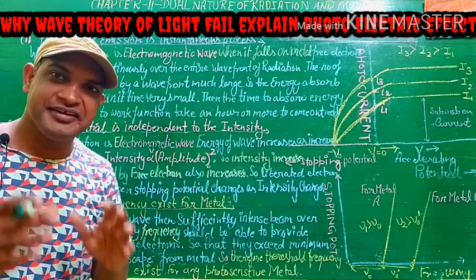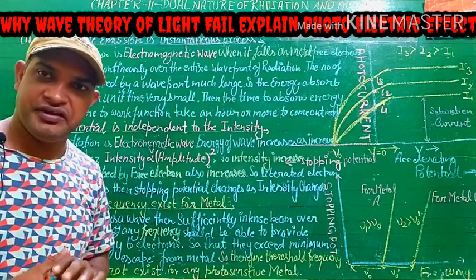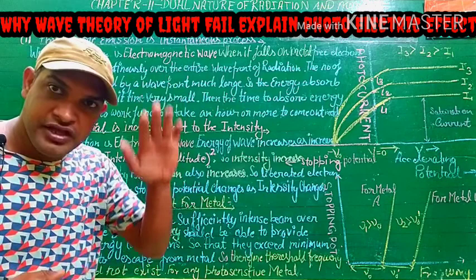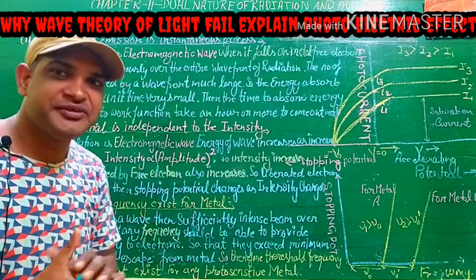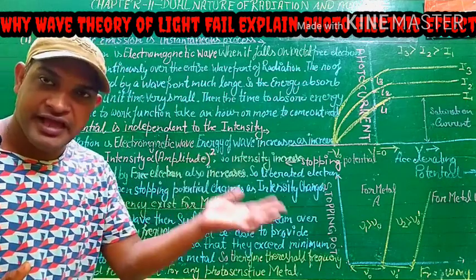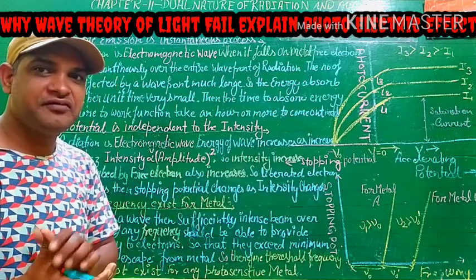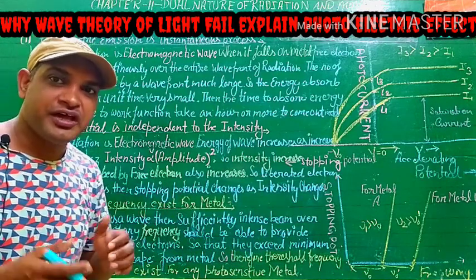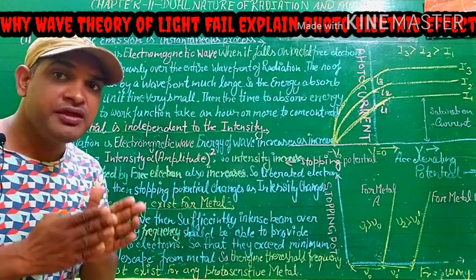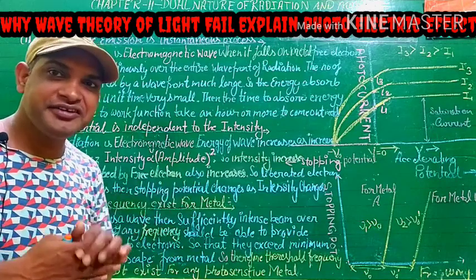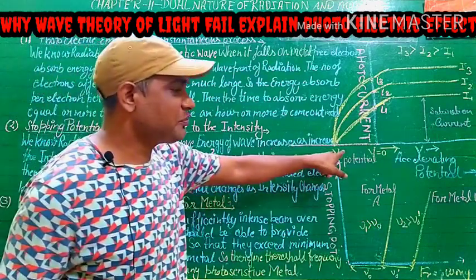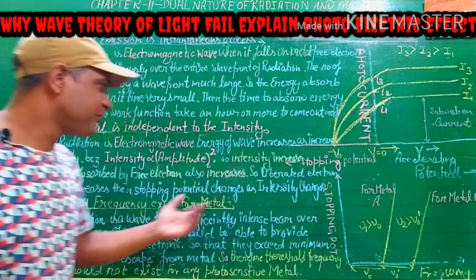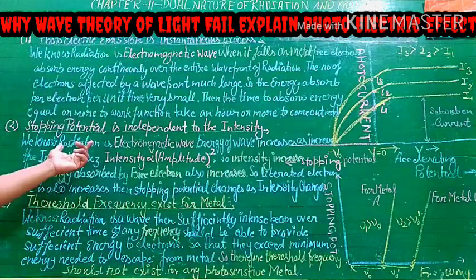So higher intensity gives more energy to the electrons than lower intensity of the radiation. So the stopping potential should be different for different intensities, but we see that the stopping potential is the same.